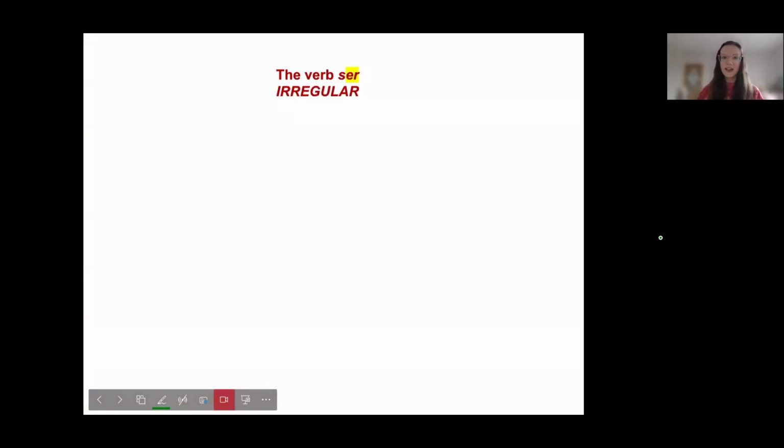So the verb ser is irregular. How do we conjugate it? We conjugate it into the subject pronouns that we know. So we've got yo, which is I am. So yo soy. Tú, you, eres. So you are. So yo soy, tú eres. Él, ella, usted. So you've got he, she, él, he, ella, she, usted is the you formal singular. Is also for it as well. So you can say it is fantastic, es fantástico.